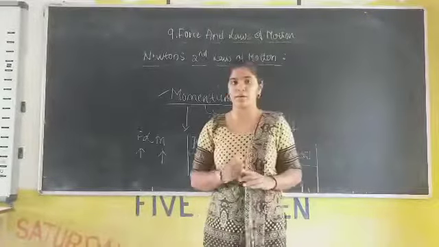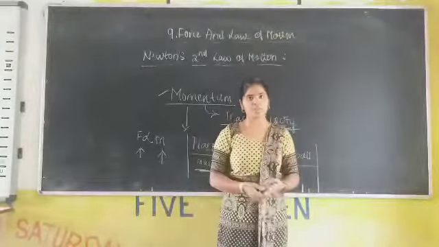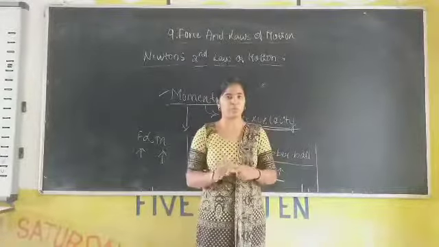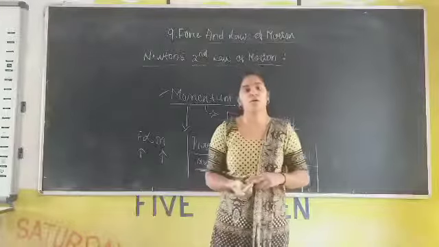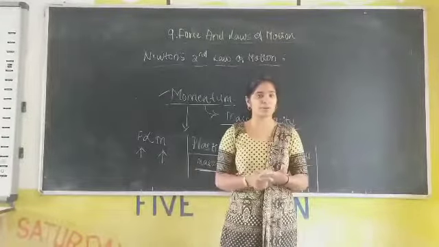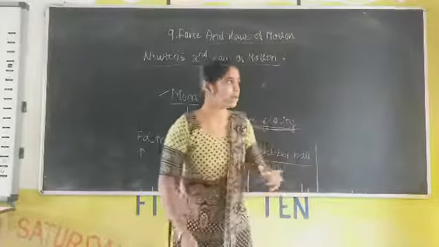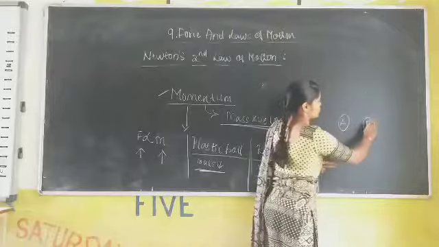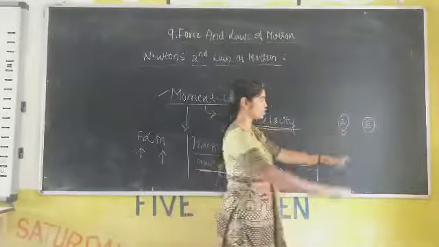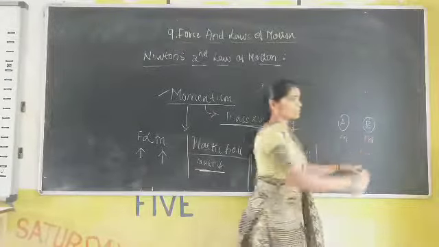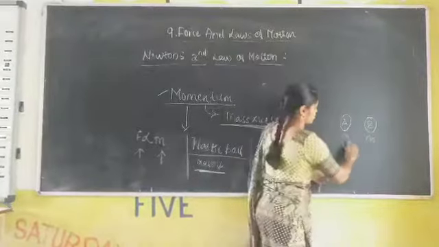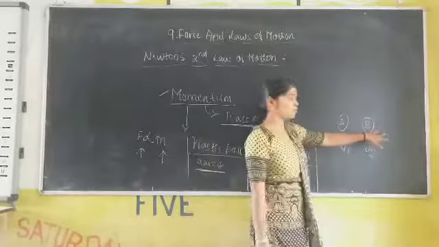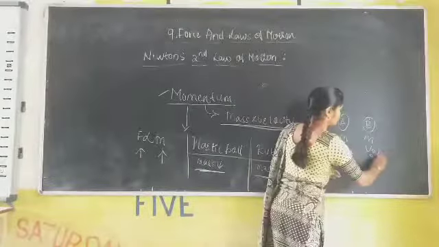Consider the second example. Take two rubber balls having the same size and same mass, but they are moving with different speeds. When we hit those two balls with different speeds, what happens? Consider ball A and ball B. Both have the same mass, but ball A has more speed, and ball B has less speed.